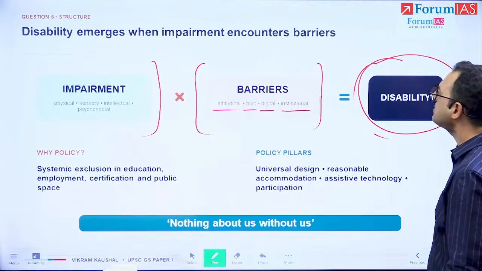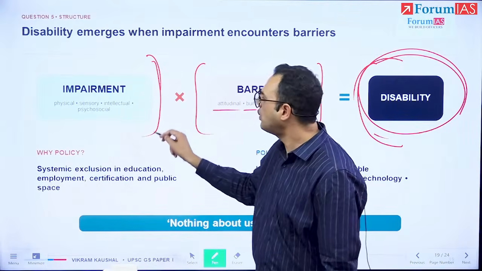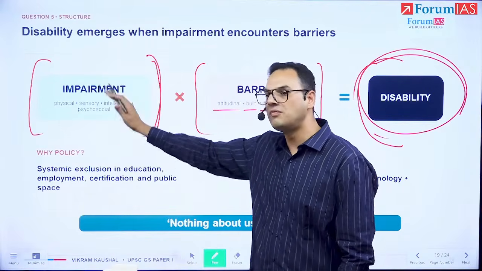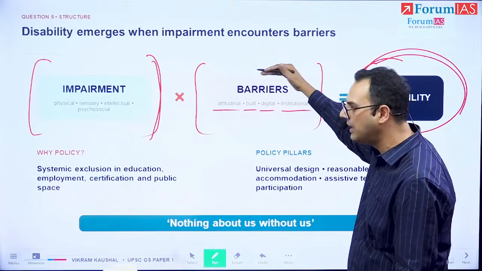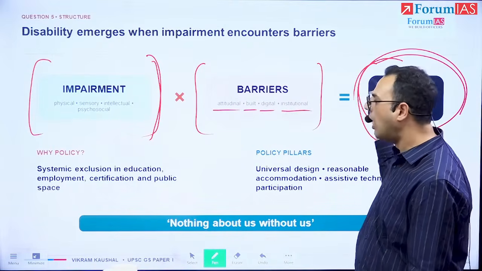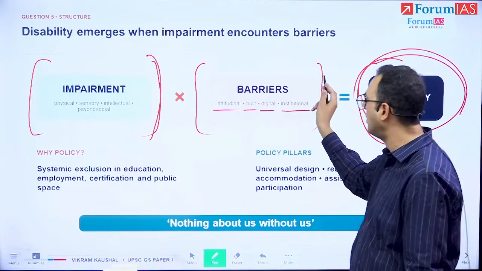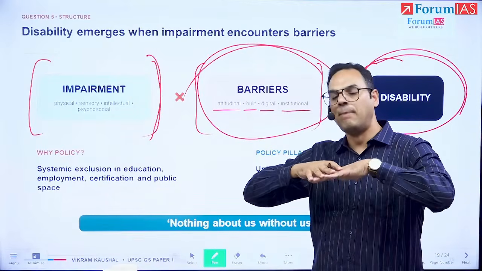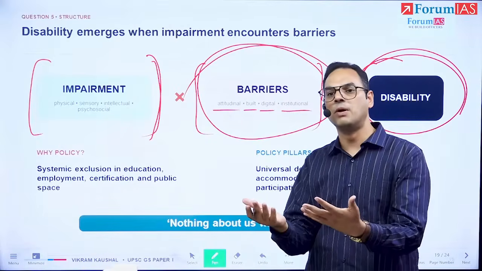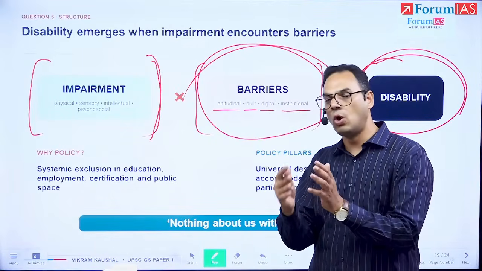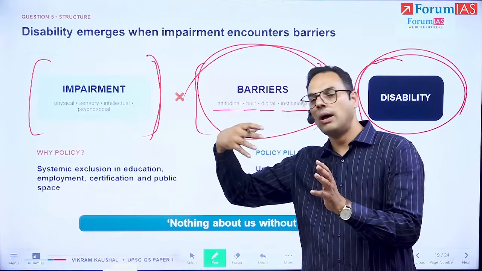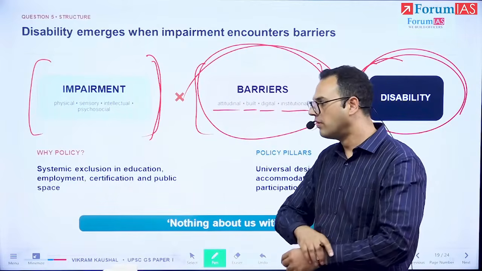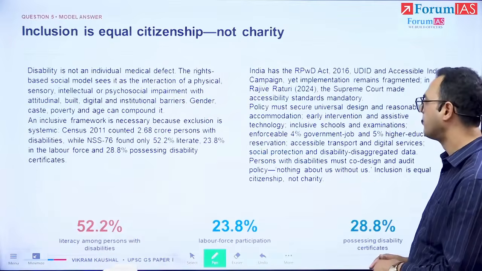So disability is a social concept. Whatever that individual is going through, physically or mentally or both, that itself is not disability. It is only when it meets with the barriers that it creates disability. So our focus in the answer with regards to inclusive policy framework is to remove these barriers. And that requires proactive steps, because by default, the barriers already are getting perpetuated through the system. So it requires not only to remove the barriers, but to actively make sure that the barriers are removed, right? Not work with a by default situation.